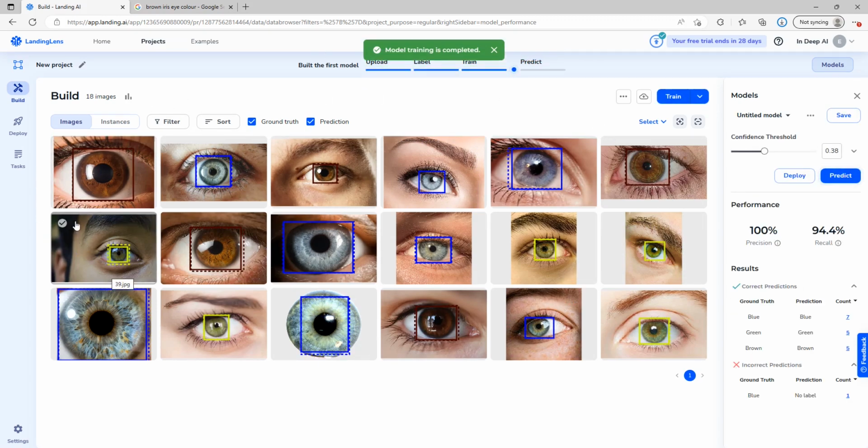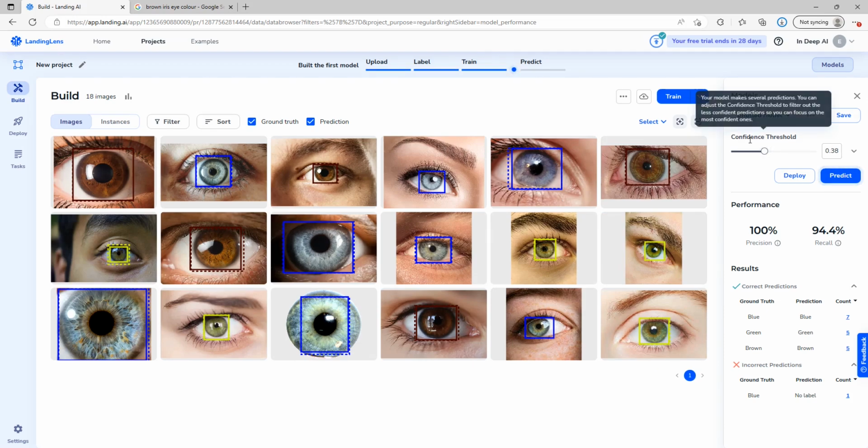So we finally have our results here. Now you'll see the data has been trained quite accurately so far. Come over to this right hand corner and you'll see within the model the confidence threshold here, which is useful. This can be adjusted up and down.